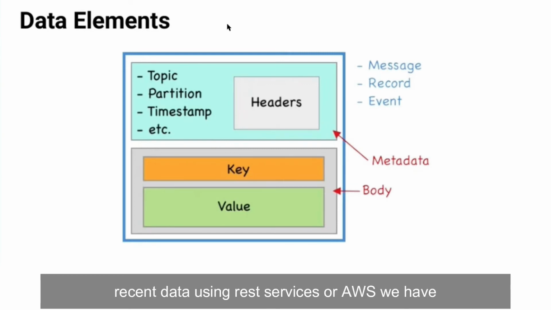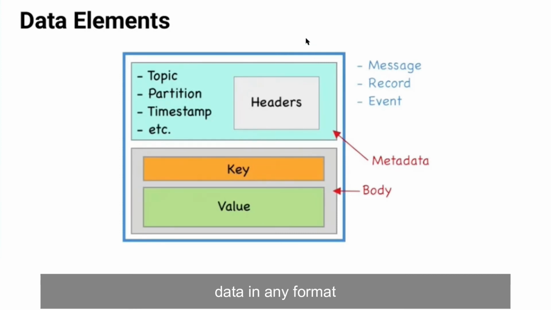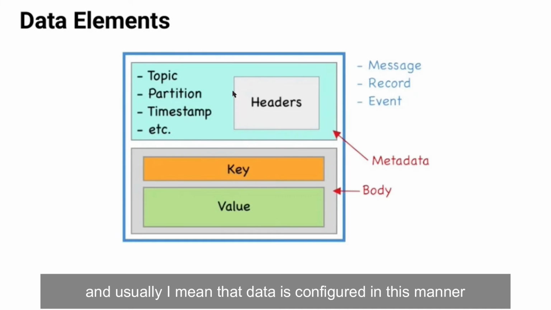And I mean, similar to how we send data using REST services or AWS, we have metadata or the headers in the payload, and we have the value inside the body, and we can send data in any format. And because this message streaming service does not transform or process that data, it simply passes it on in whatever format we set it in, string or XML. And usually, I mean, the data is configured in this manner.